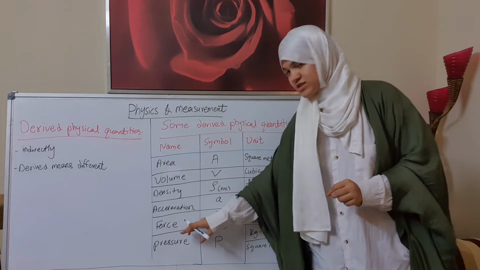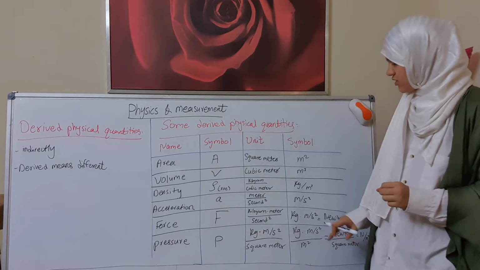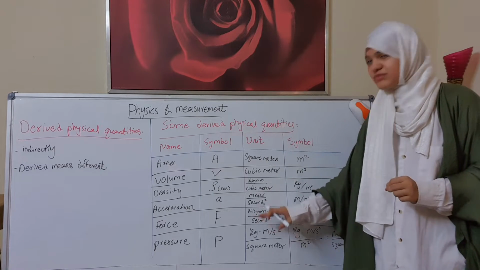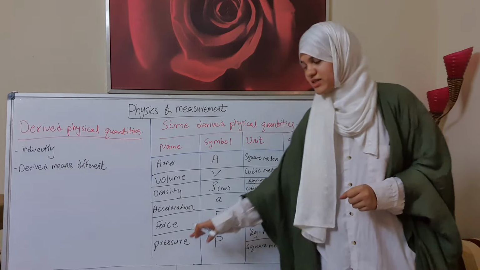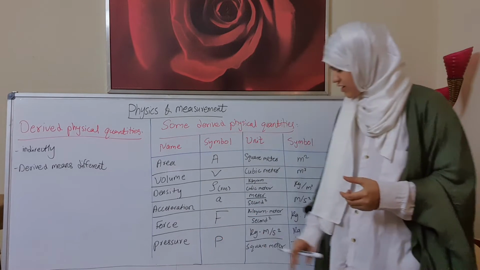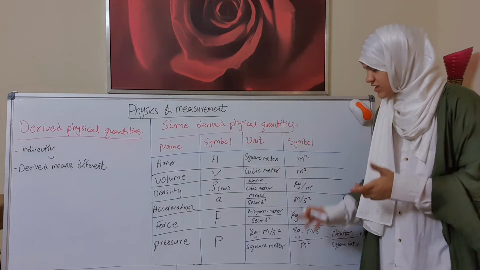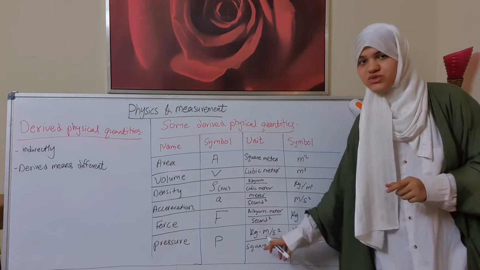Now force is denoted by capital letter F, and its unit is kilogram times meter per second squared. Pressure is denoted by the capital letter P, and its unit is kilogram times meter per second squared over meter squared.